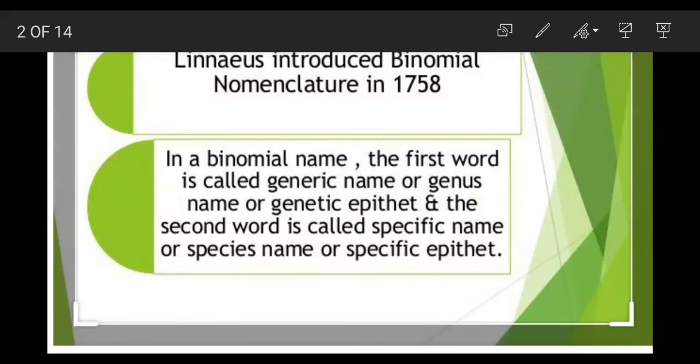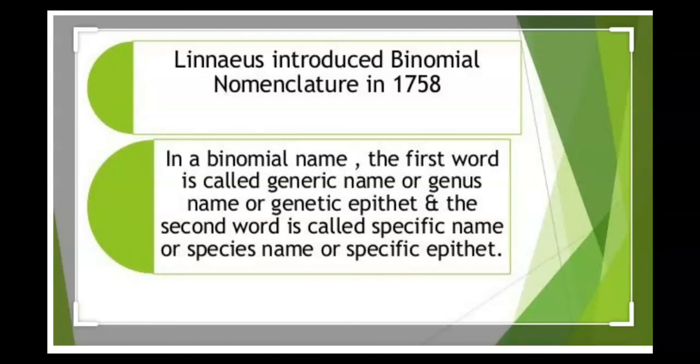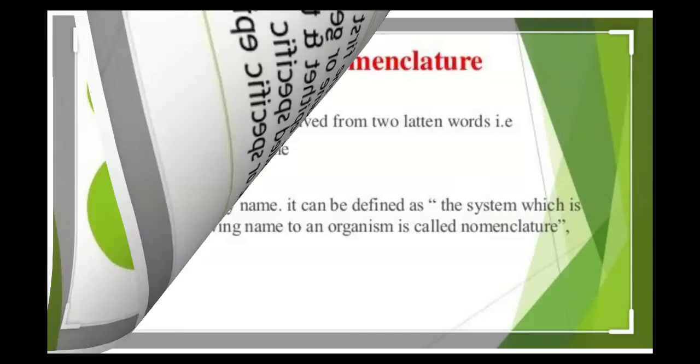Many scientists have been using different criteria and independently classifying plants and animals. But later, Linnaeus introduced binomial nomenclature in 1758. In a binomial name, the first word is called generic name or genus or generic epithet, and the second word is called specific name or species name or specific epithet.